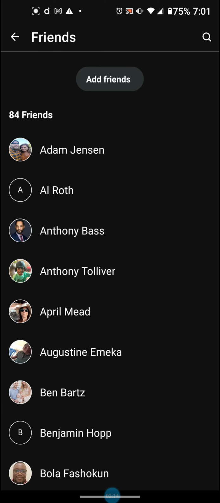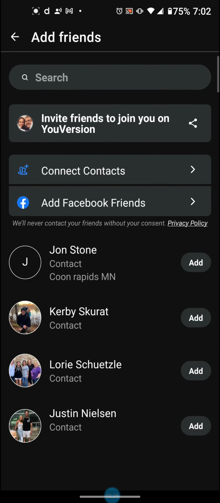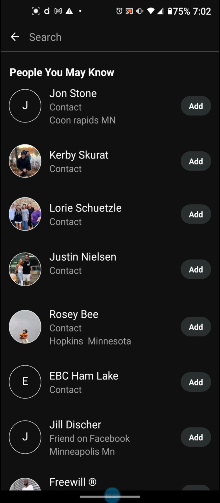Your friends, I do want to spend just a moment there. It has the ability to establish friends, much like Facebook or Instagram or whoever. You'll see your friends list. To add friends, it's super easy. Just click the add friends icon. I can search them by name.